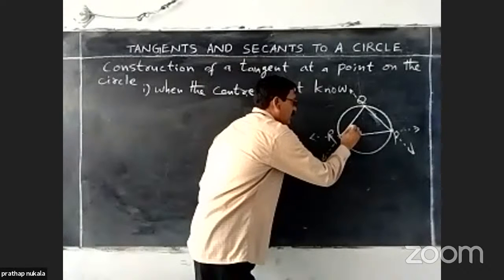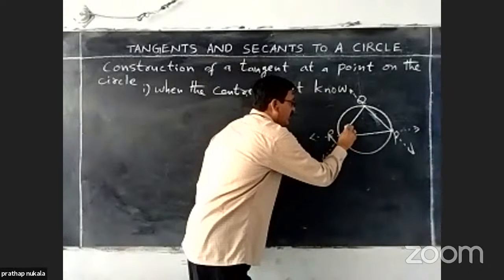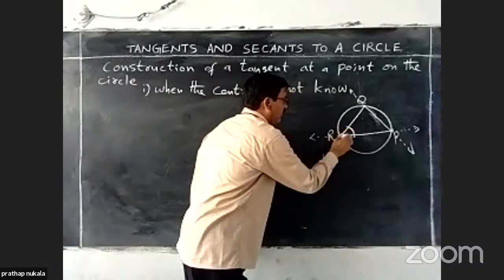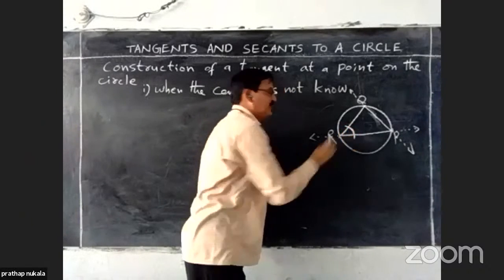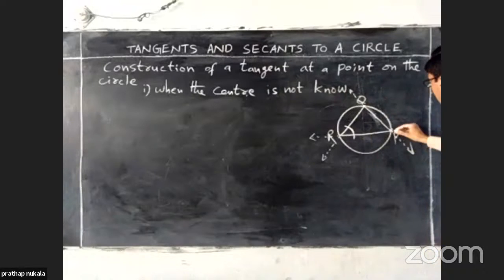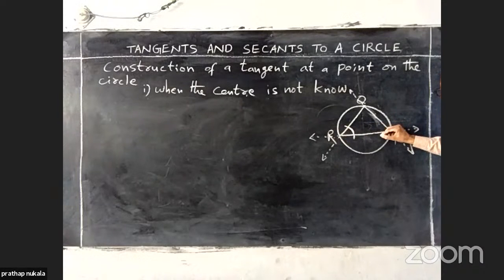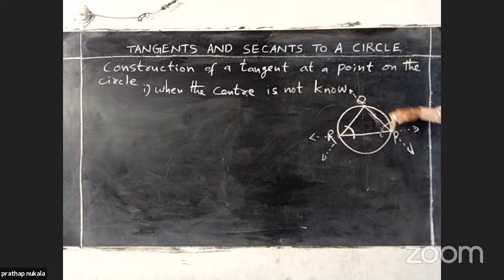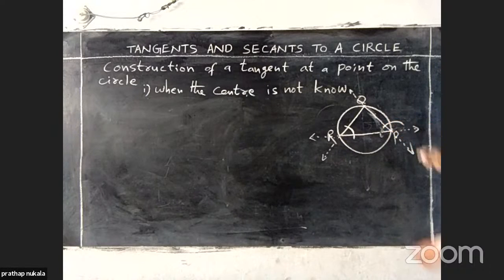Take this angle, draw any arc like this from R. With the same radius, draw from P, cutting PR and PQ. Draw the same arc with the same radius. We are drawing another arc from P like this.